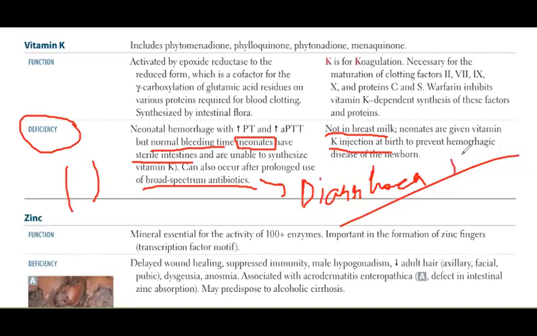Okay, so this is an intramuscular injection. You have to give it IM. So you have to just break the vial and fill this syringe with vitamin K liquid, and you have to inject it in the thigh muscle. So you have to hold the thigh,